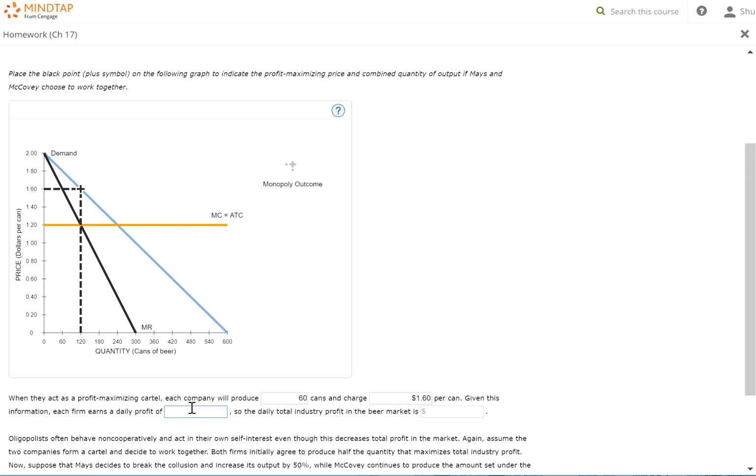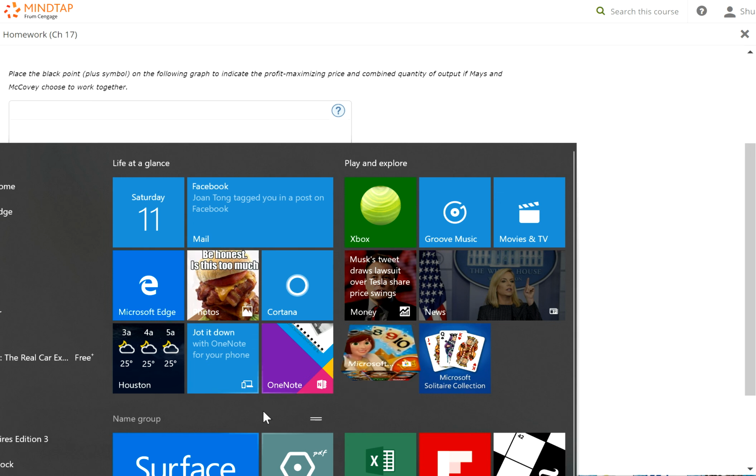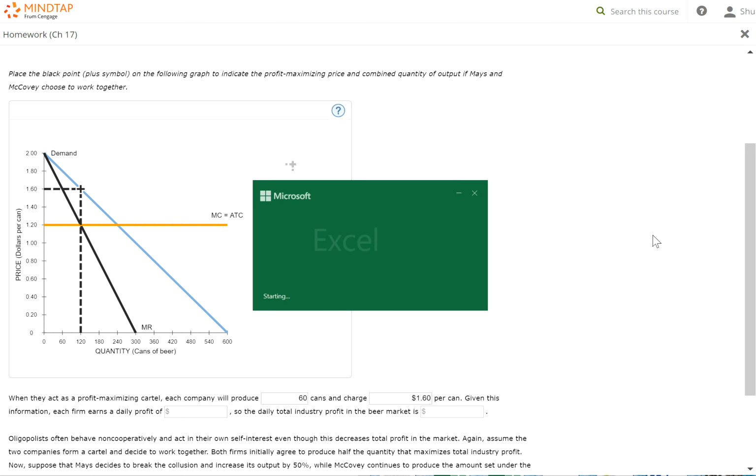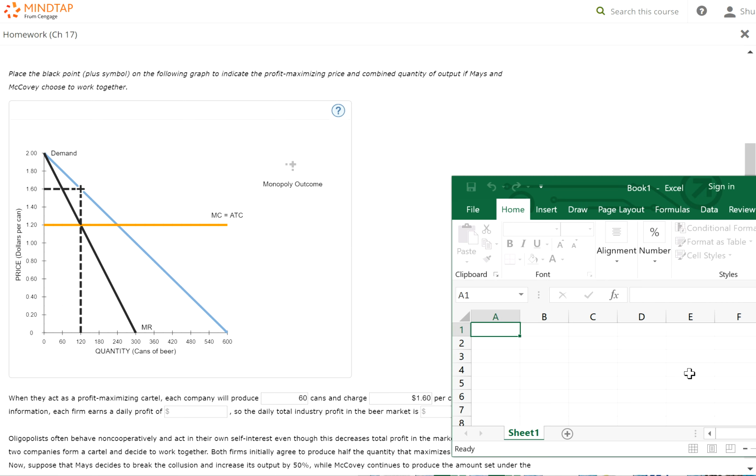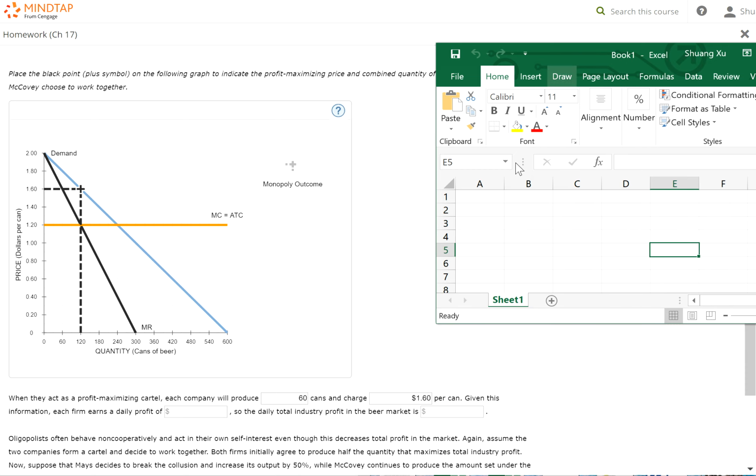Now, given this, how much is each company's profit? To find profit, we'll use total revenue minus total cost. So total revenue in this case will be $1.60 times the quantity for each company, which is 60. You know what? Let me get an Excel spreadsheet. That's probably easier than just talking. All right, so the total revenue, we call TR, equals price times quantity.